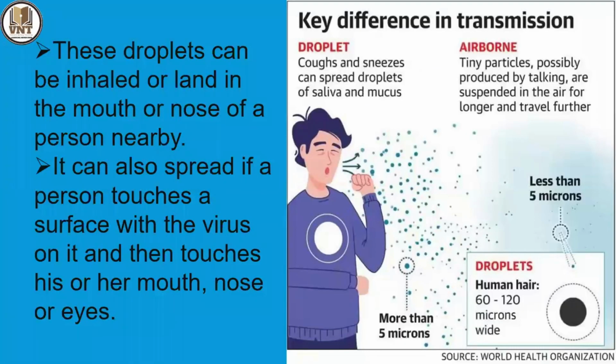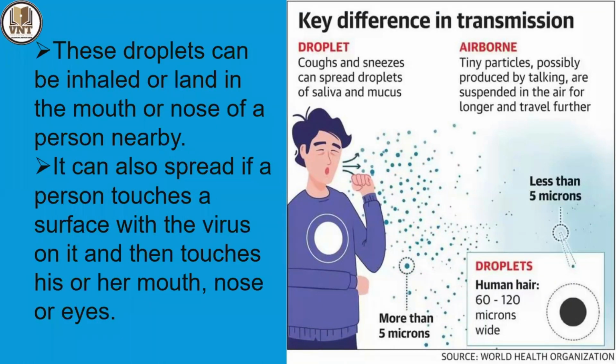These droplets can be inhaled or land in the mouth of a person nearby, and that person starts showing COVID-19 symptoms after 14 days.